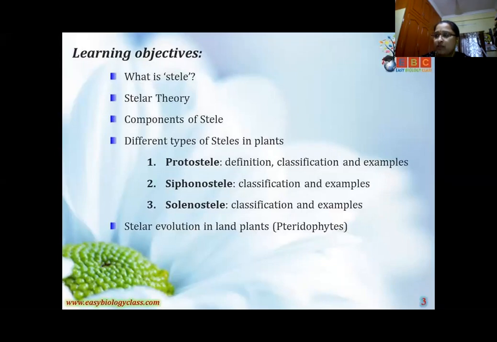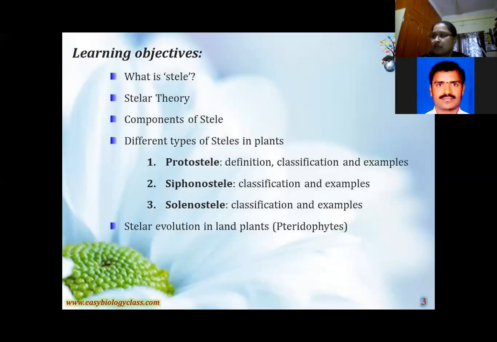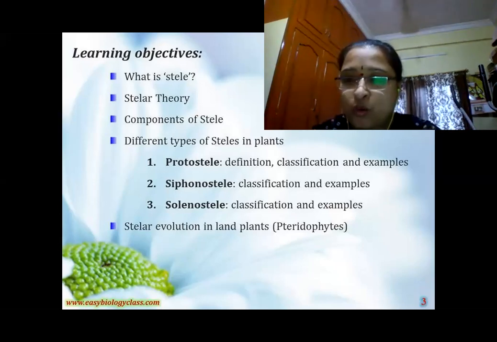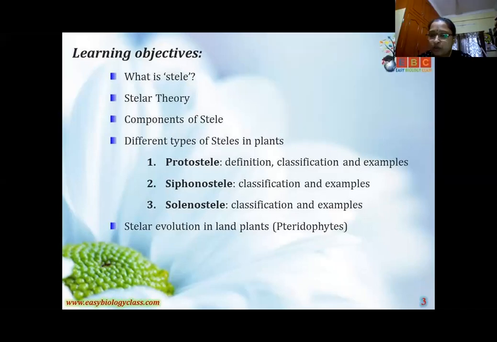In that one, you can observe the central cylinder, the central pillar part, which is called the stele. The scientist who proposed the stelar theory, who is it? Tell me, girls, what is the scientist's name? Yesterday in class, Van Tieghem and Douliot in 1886 proposed this stelar theory.